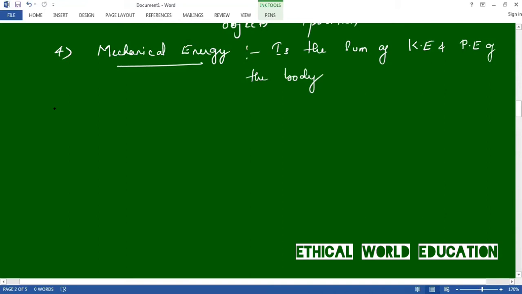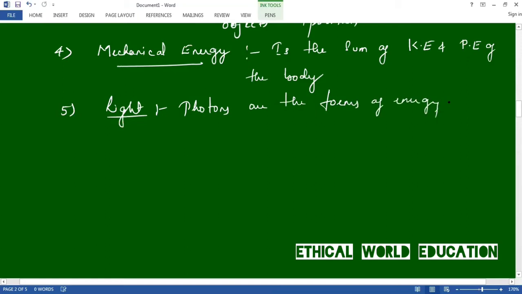Next one is light energy. Light is nothing but photons, which are a form of energy.